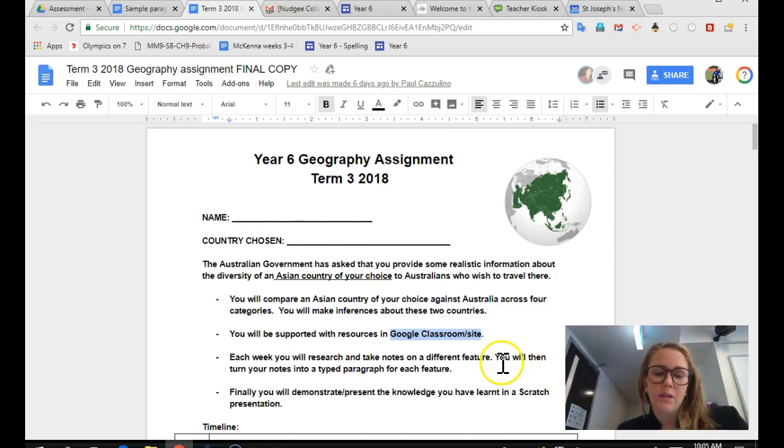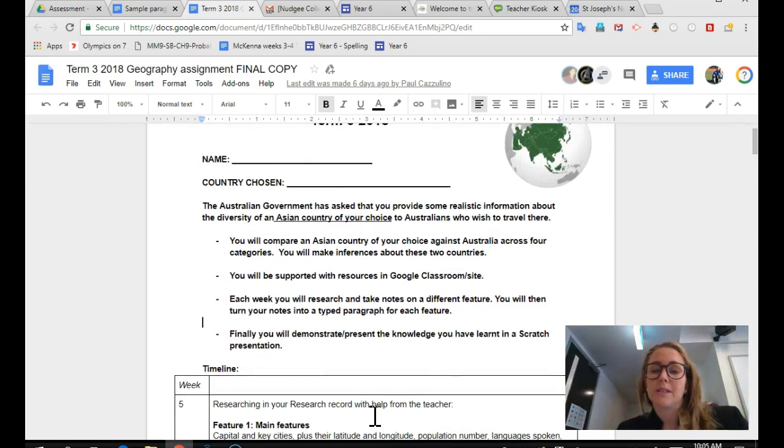Okay, each week you will research and take notes on a different feature. You will then turn your notes into a typed paragraph for each feature. Finally, you will demonstrate or present your knowledge you have learned in a Scratch presentation.